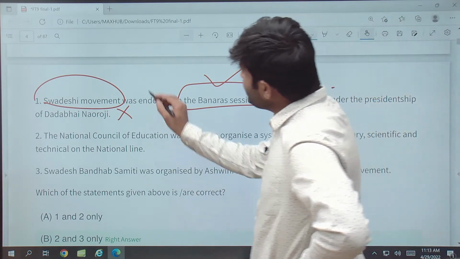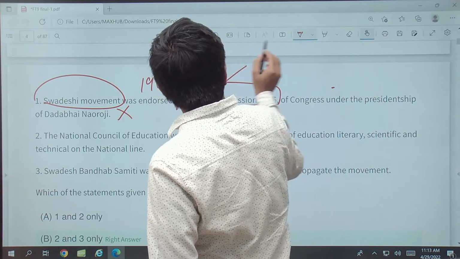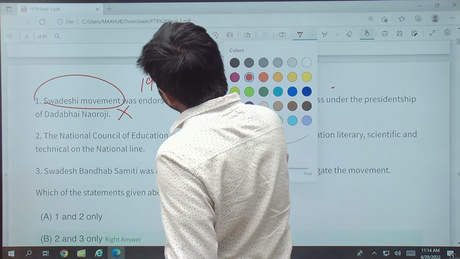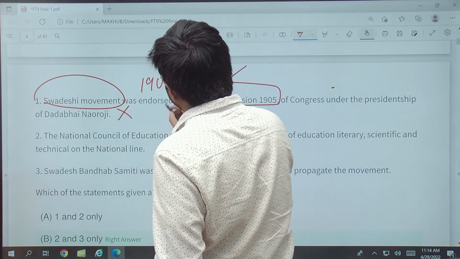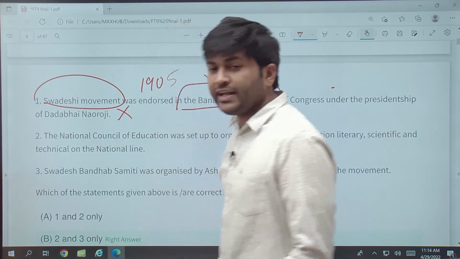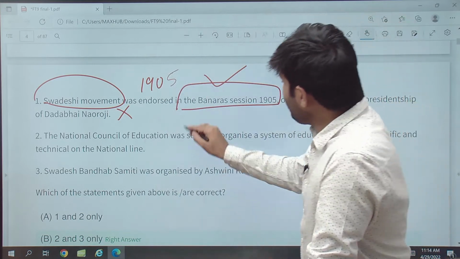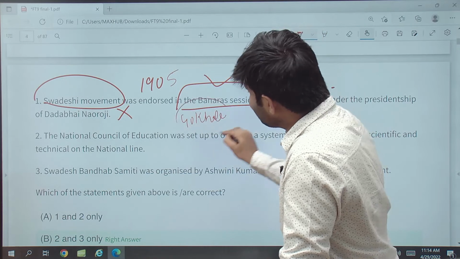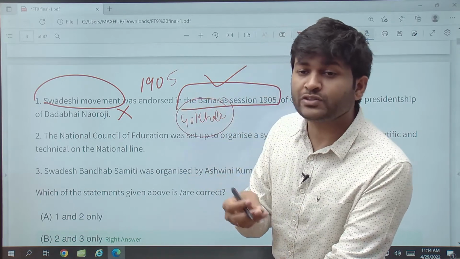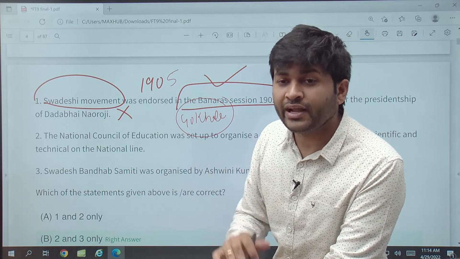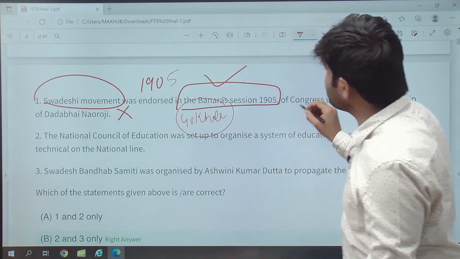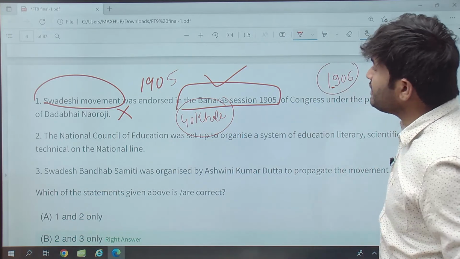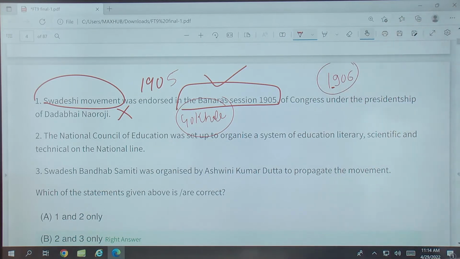Swadeshi, but it was not in 1905, right? Dadabhai Naoroji was the president in 1906. In 1905, who was there? It was Gokhale, right? Gokhale was the president of the Banaras Congress session, and it was endorsed there. The Swadeshi movement was endorsed in 1905, not in 1906. In 1906, under Dadabhai Naoroji, it was the Calcutta session.